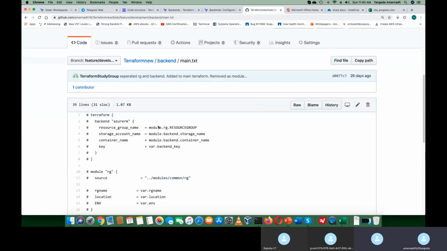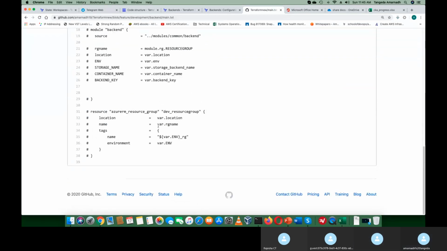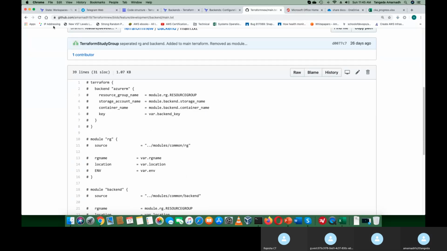So when you want to deploy this, this one was totally commented out. This is how exactly we represent our backend. Please remember, we created the required resources for my backend, but in Terraform, how exactly the backend should be implemented is by using this code. I think if you do it practically, people will understand better.